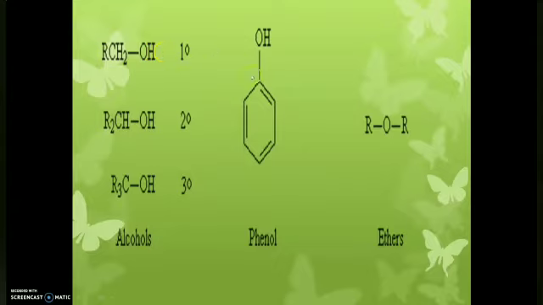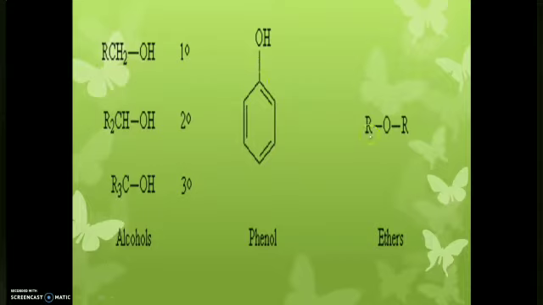Similarly, in an aromatic compound, that is the ring-like structure, if one of the hydrogens is replaced by a hydroxyl group, we can call it phenol.